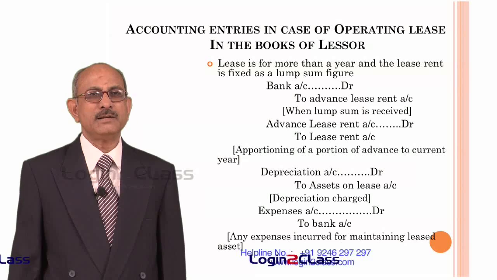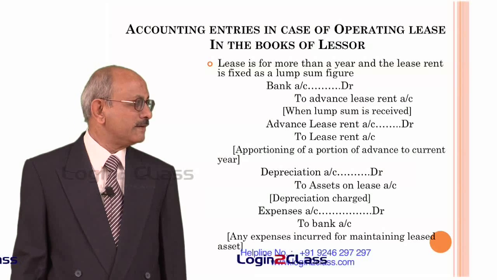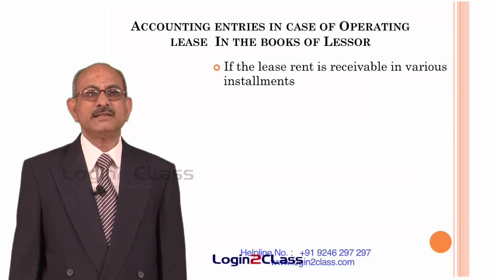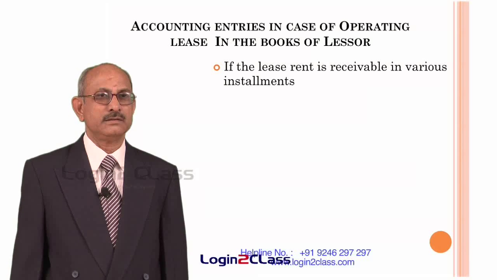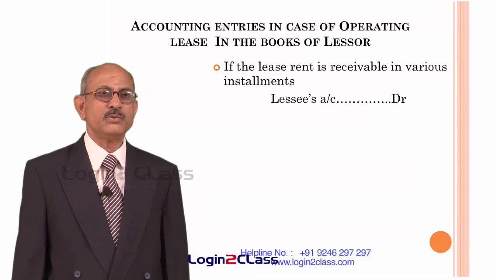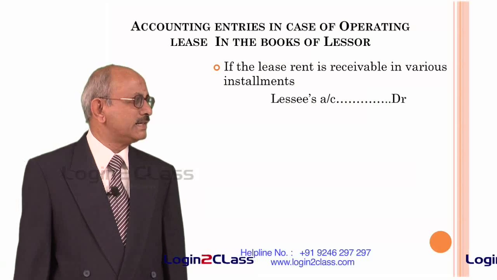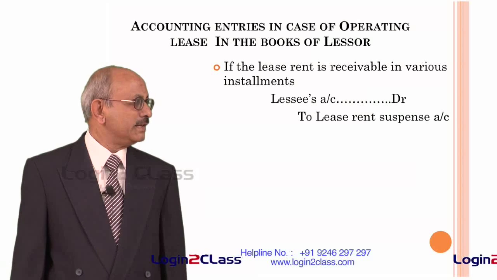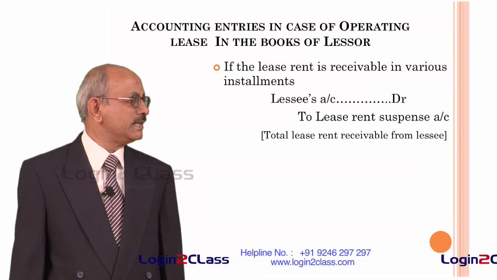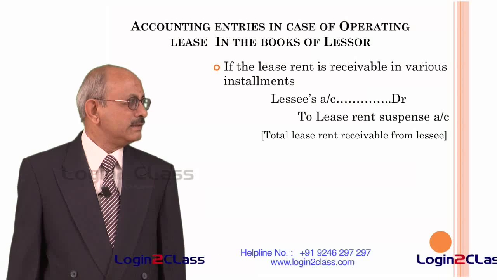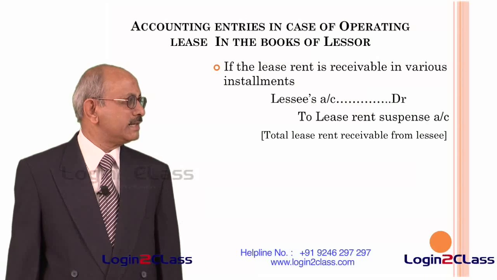That becomes an item of expenditure in the books of the lessor. Again, if the lease rent is received in various installments. So the first situation is where the lease rent is received in lump sum, and the second situation is where the lease rent is receivable in various installments, in which case he has to debit the lessee's account and credit the amount to lease rent suspense account.